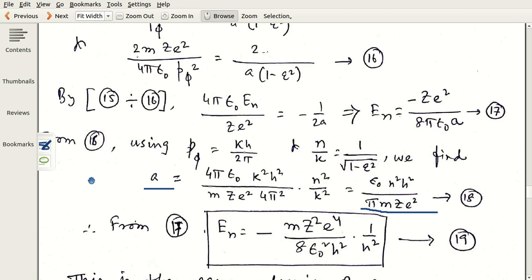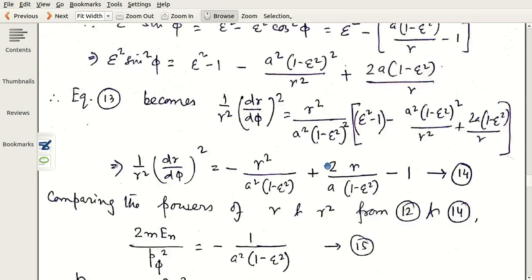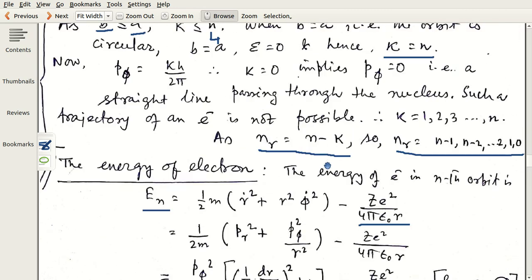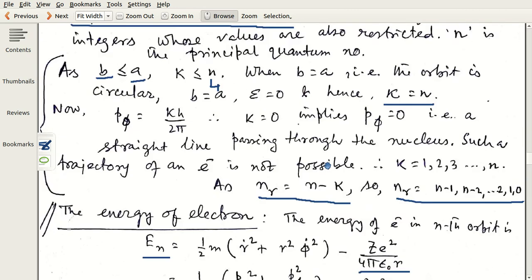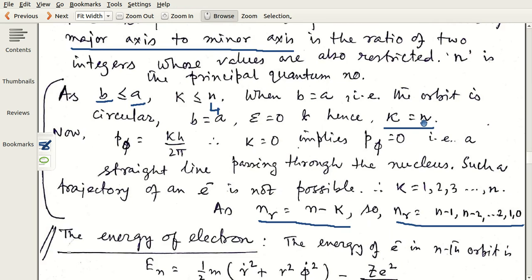And I just go back to the previous expression, we see that for a particular n there are several k values. That means one n will correspond to n number of k values.